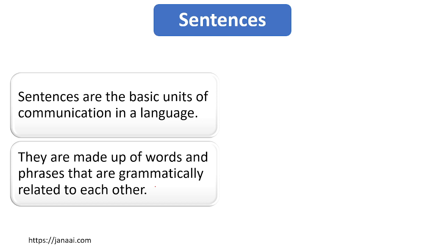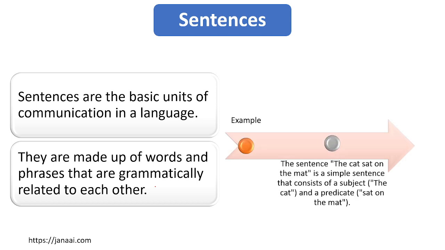Then we will discuss the sentence. As you already know, the sentence is the basic unit of communication of a language, made up of words and phrases that are grammatically related to each other. Like the one I showed in tokenization, the cat sat on the mat. In this sentence, the cat is your subject, and sat on the mat is your predicate. So a sentence is a combination of subject and predicate, and that forms a full sentence.